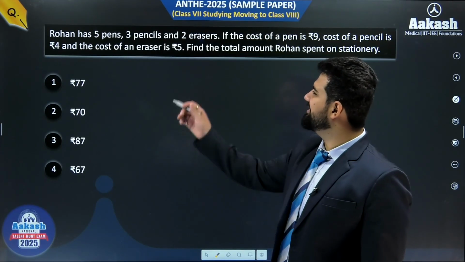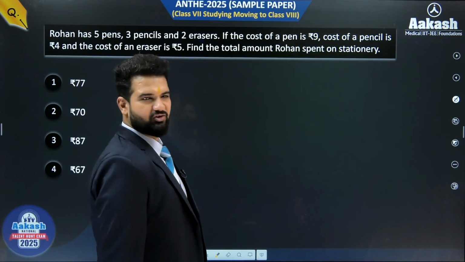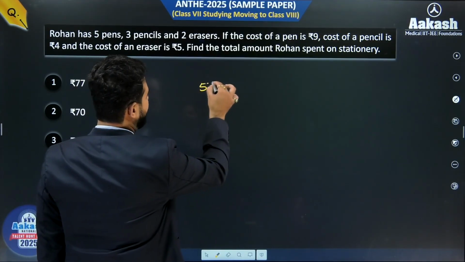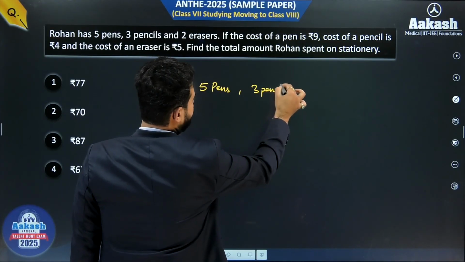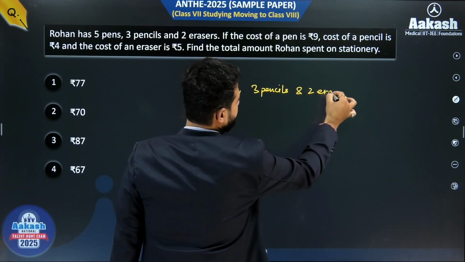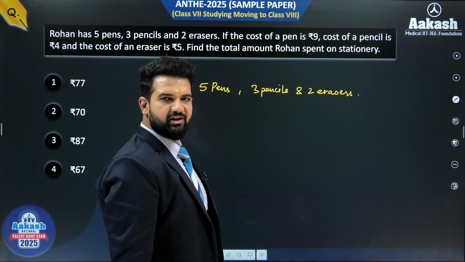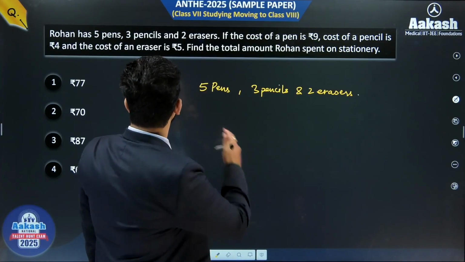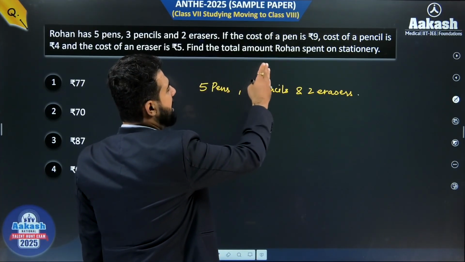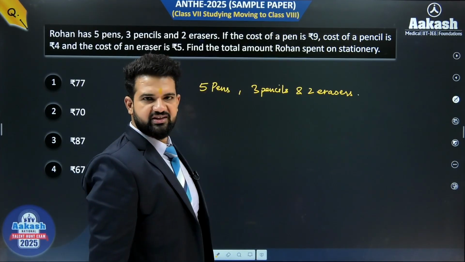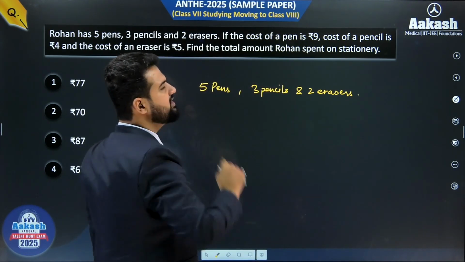Coming to the next question. What do we have in the next question? Rohan has 5 pens, 3 pencils and 2 erasers. Now the cost of a pen is rupees 9, the cost of a pencil is 4 and the cost of an eraser is 5. We need to find out the total amount that Rohan has spent on the stationery.